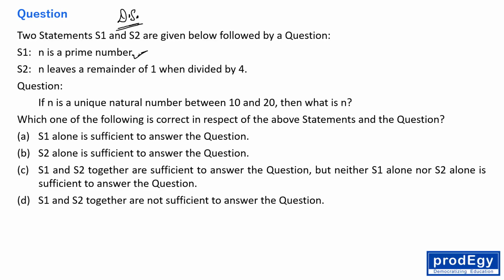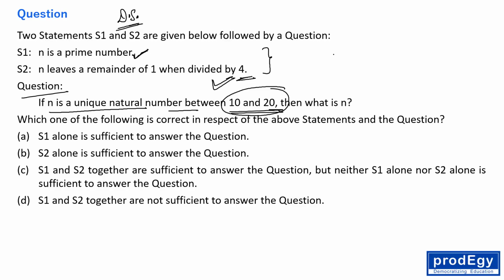N is a prime number. N leaves a remainder of 1 when it is divided by 4. So N is a prime number and leaves a remainder of 1 when it is divided by 4. The question: N is a unique natural number between 10 and 20. There are two statements, S1 and S2, and N is between 10 and 20, N is a prime number and leaves a remainder 1 when it is divided